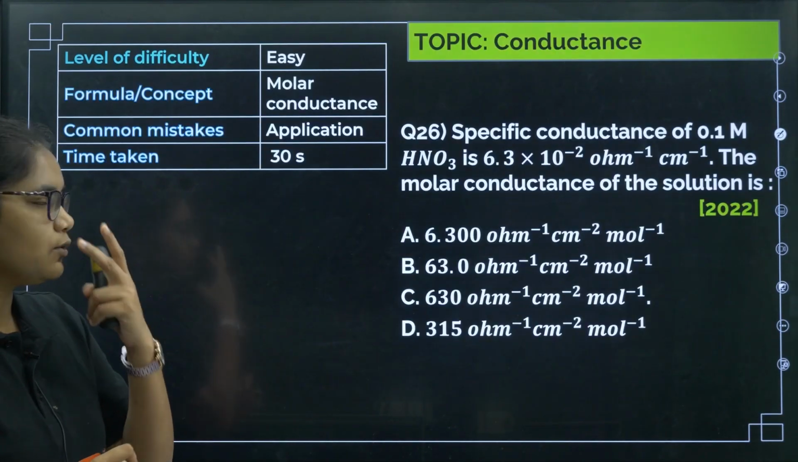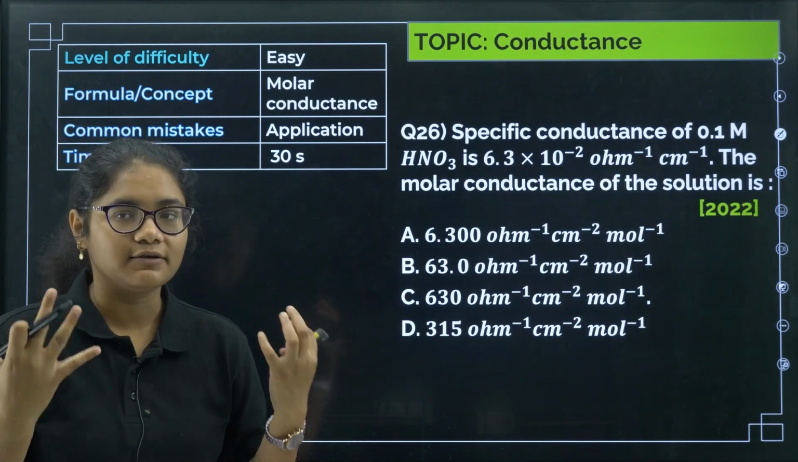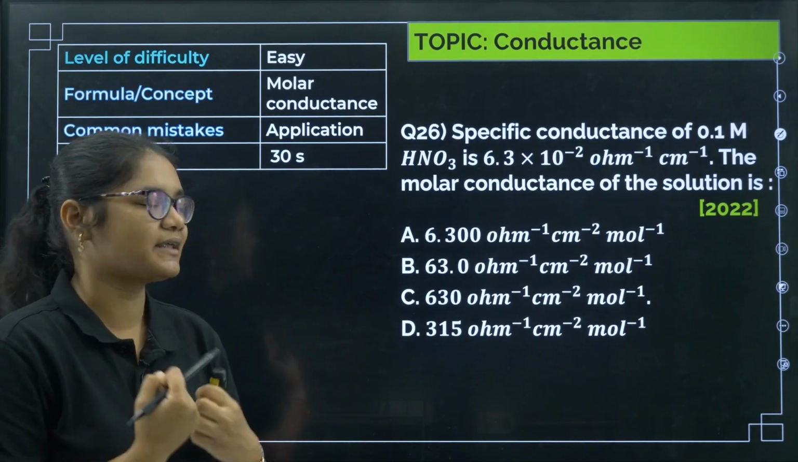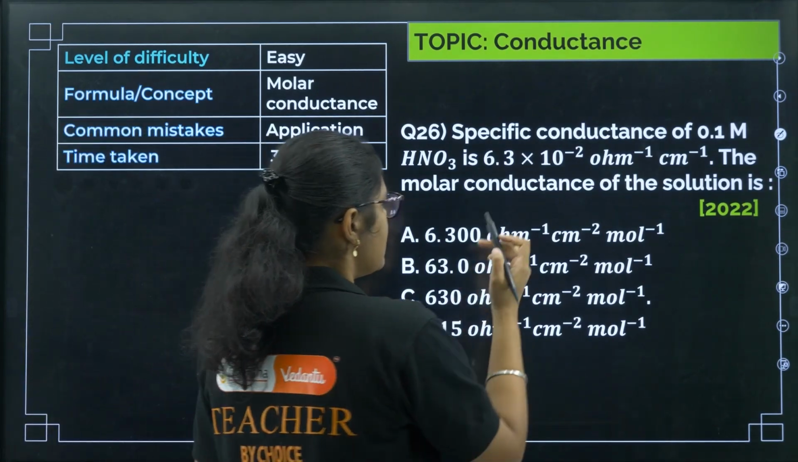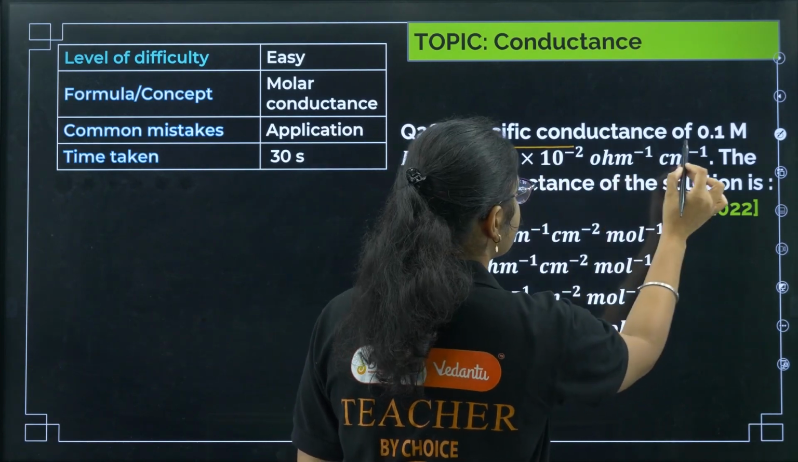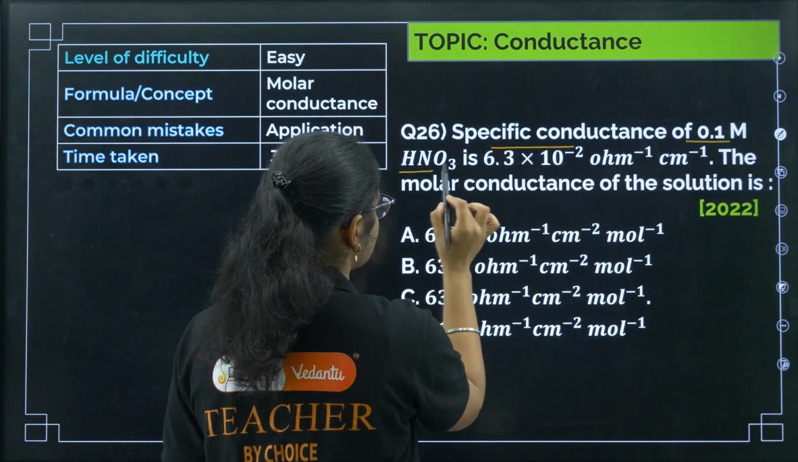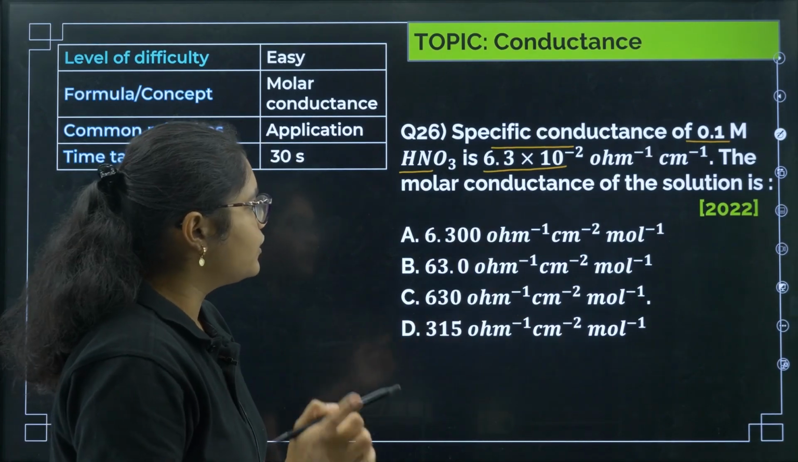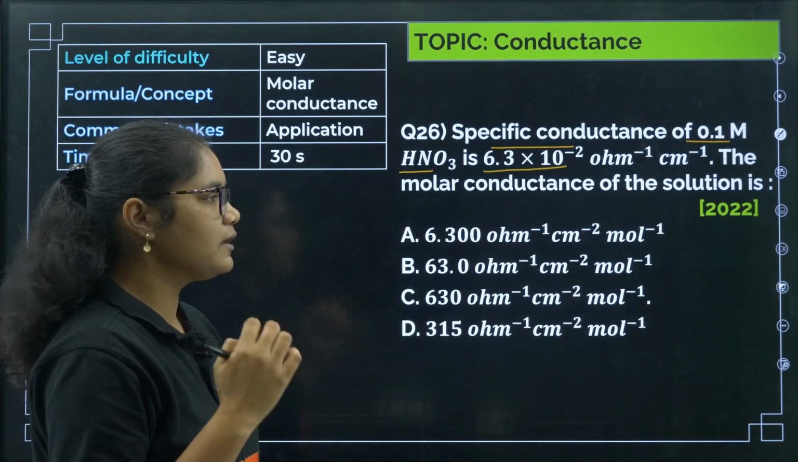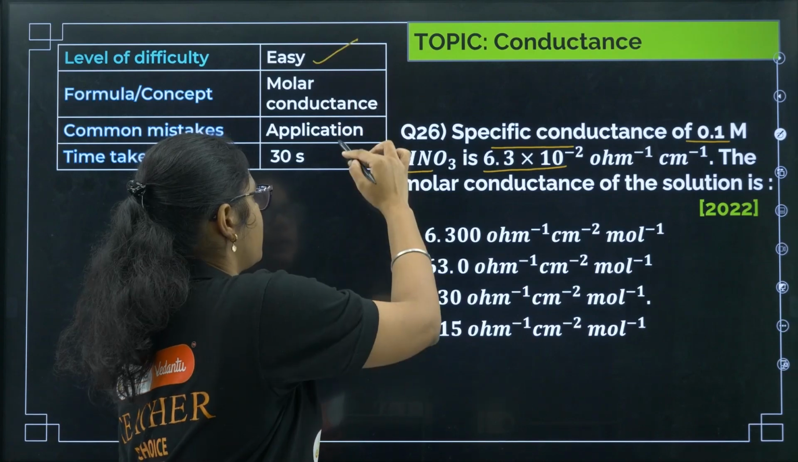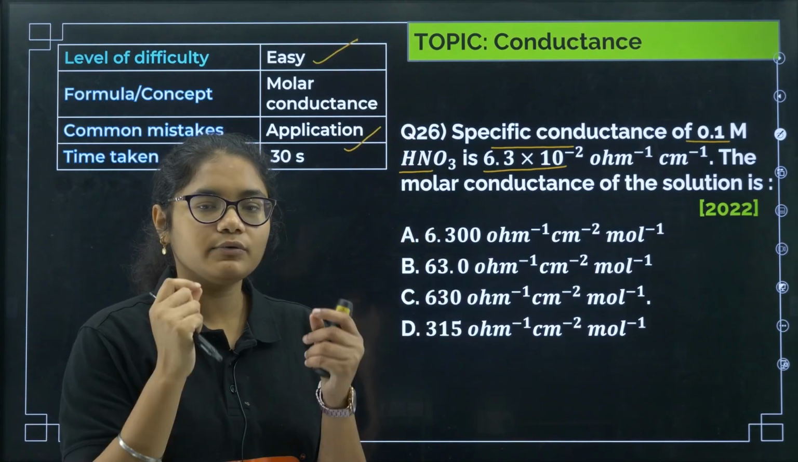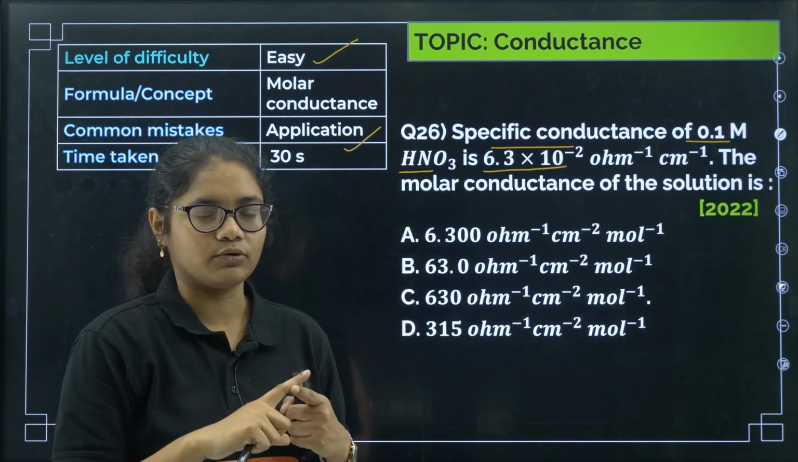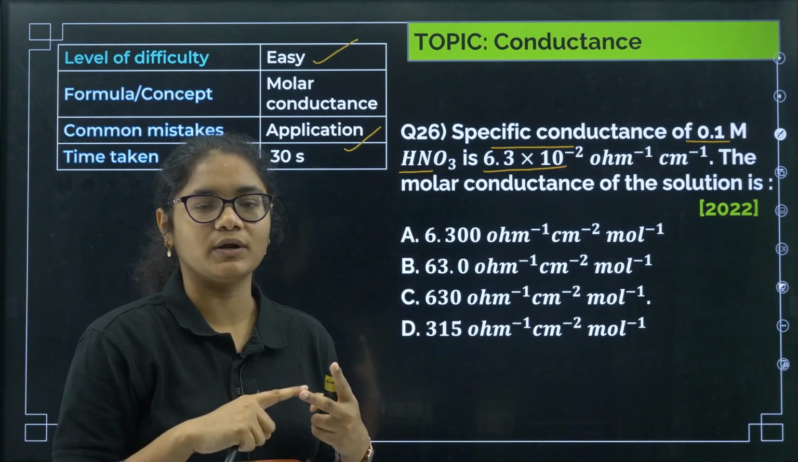Fine. Next questions will go towards conductance, where the majority of the questions are formula based. The specific conductance of 0.1 M HNO3 is 6.3 into 10 to the power of minus 2. The molar conductance of the solution is. Here the question is easy, and the formula is also easy, but you need to understand the terms correctly, which is specific conductance, which is molar conductance.